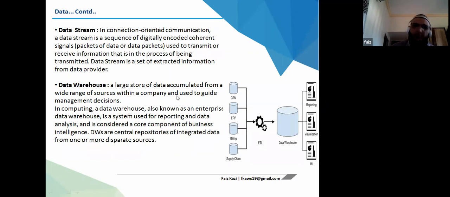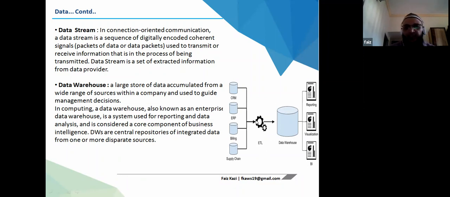So with data we have data stream in connection oriented communication. Okay, like a data stream is a sequence of digitally encoded coherent signal packets of data, and we talk about data warehouse. So we have lots of applications and modules, like CRM, customer relationship management, ERP, billing, supply chain. So what will it do? It will extract, transform, load.